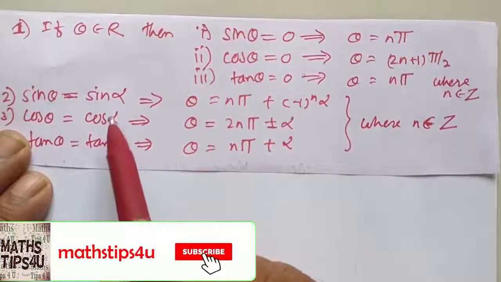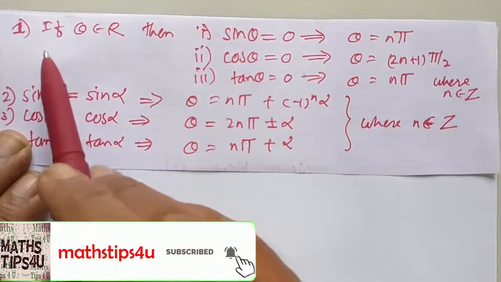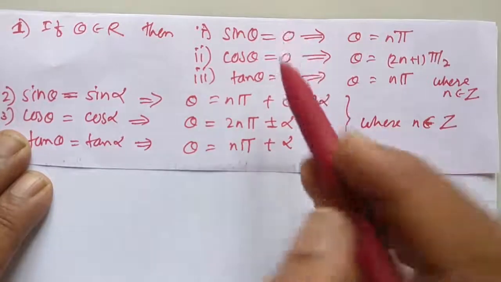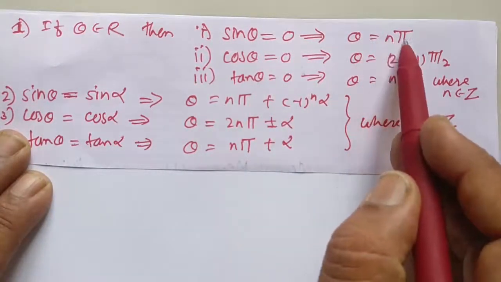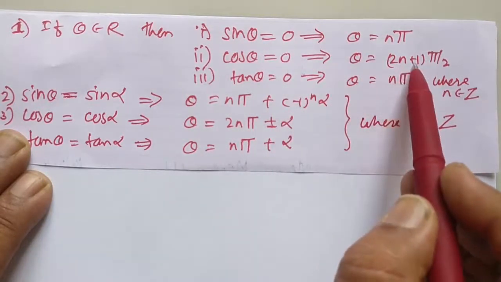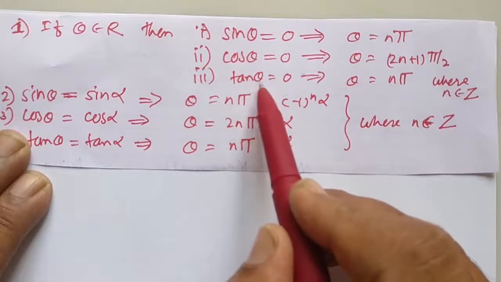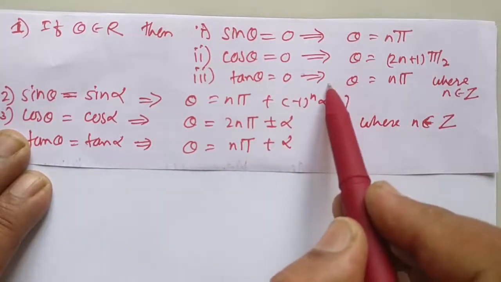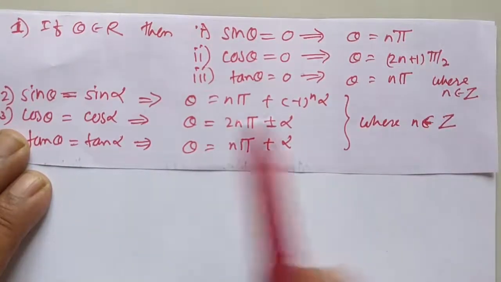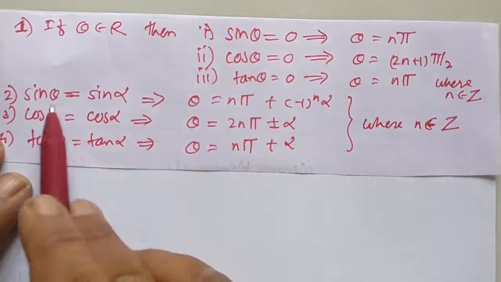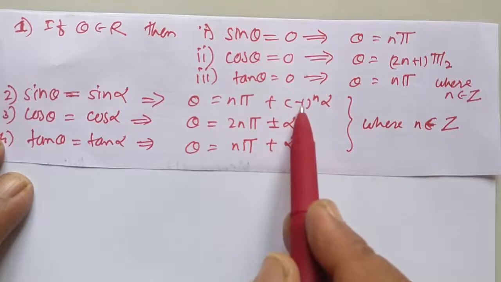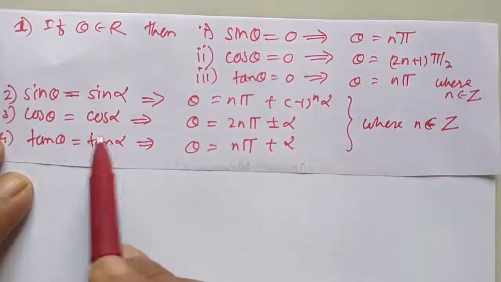There are 4 important theorems in this topic. Number 1, if theta belongs to R, the set of real numbers, then sin theta is 0 implies theta is equal to n pi; cos theta is equal to 0 implies theta is equal to (2n plus 1) pi by 2; and tan theta is 0 implies theta is equal to n pi, where n belongs to the set of integers Z. Number 2, sin theta is equal to sin alpha implies theta is equal to n pi plus (minus 1) raised to n into alpha.